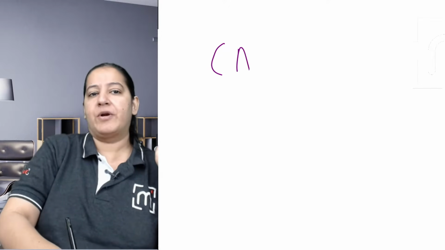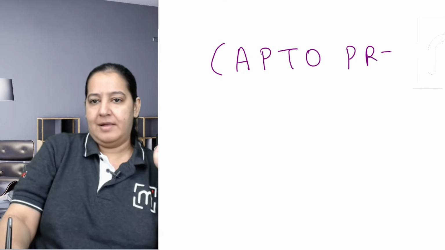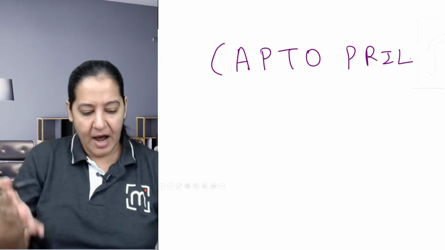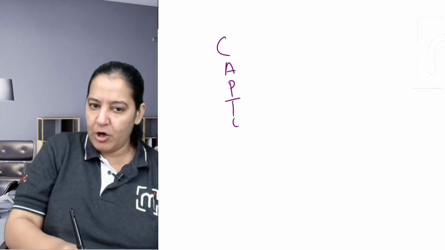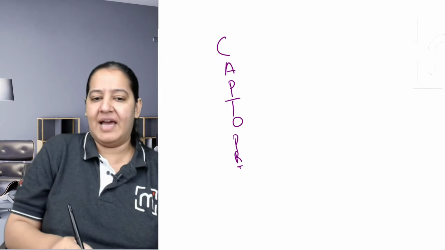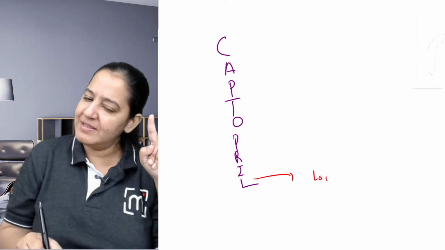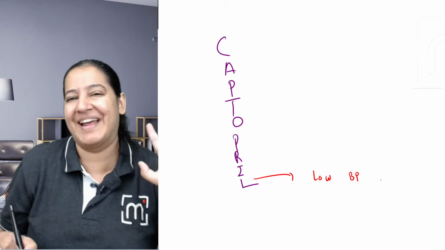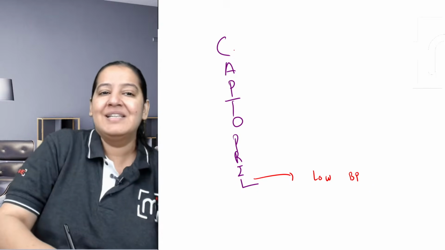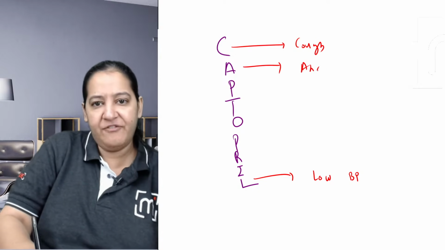So what are the side effects? The side effect is Captopril. Captopril. Right? Can you try again, what is the side effect? Captopril. Pril. Can you try the full form? L is low BP. Low BP is the most common side effect. Don't give full dose at the beginning. Start with half dose. Right? C for cough. Yes. And A for angioedema.